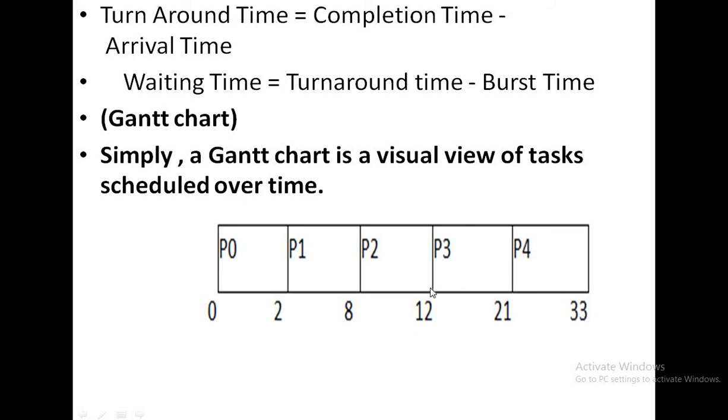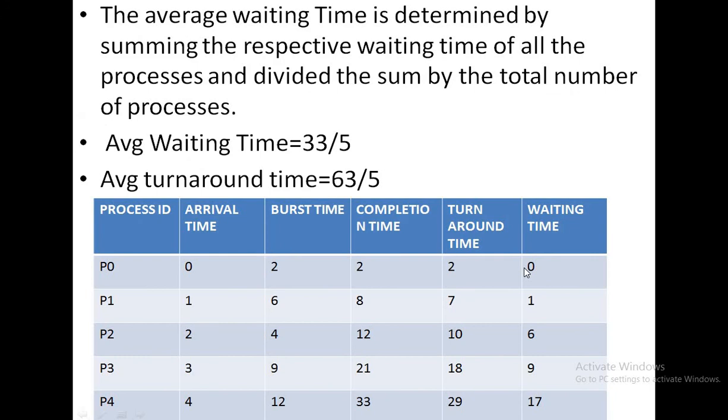So here in this Gantt chart we have calculated that the total CPU time taken to execute the processes is 33 milliseconds. That means within 33 milliseconds the 5 jobs get executed. Okay. After that we are going to calculate the completion time, the turnaround time and the waiting time.